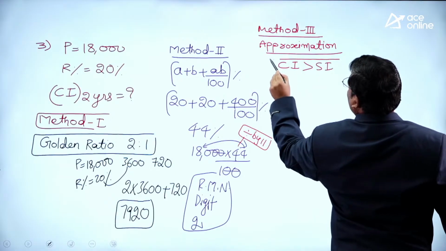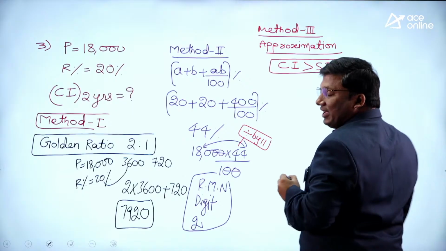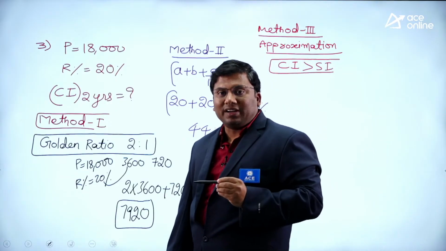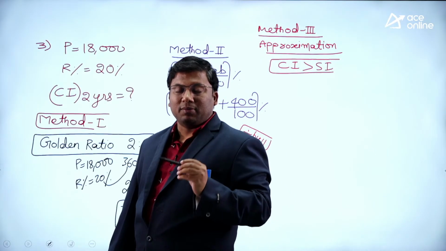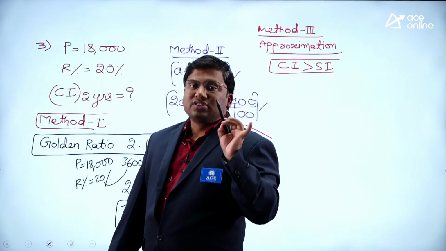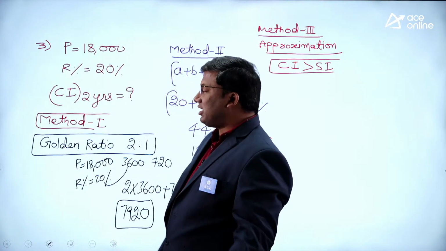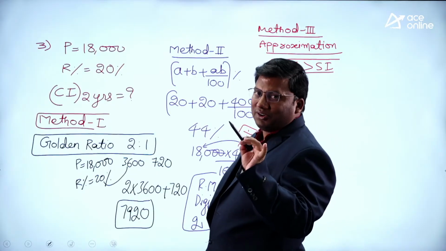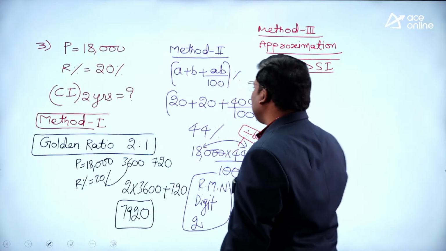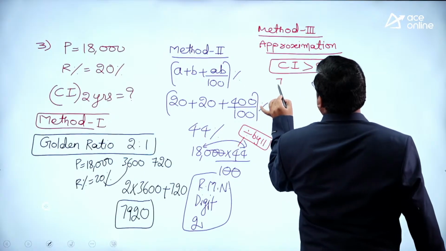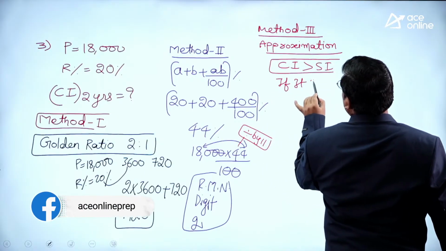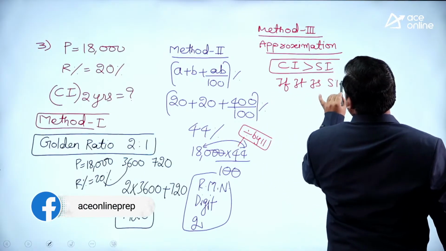In case of first year, simple interest and compound interest are the same. From second year onwards, CI is greater than SI. If it is SI, how much it will be?